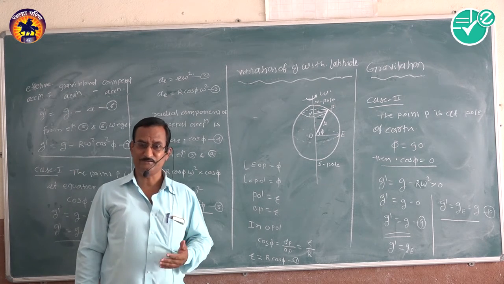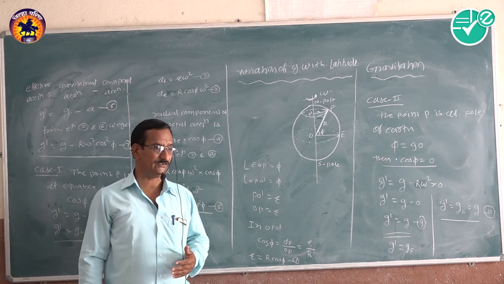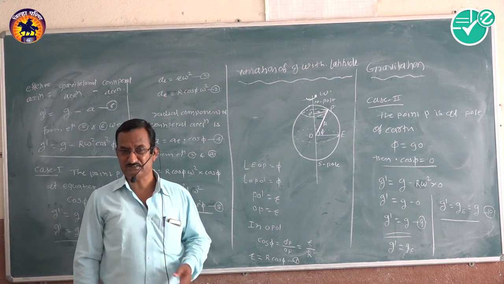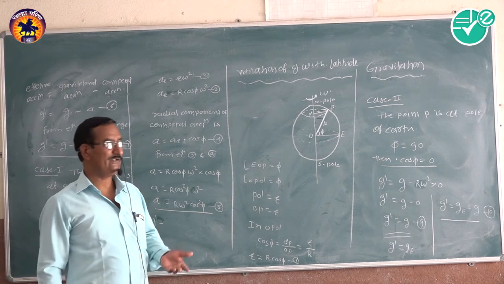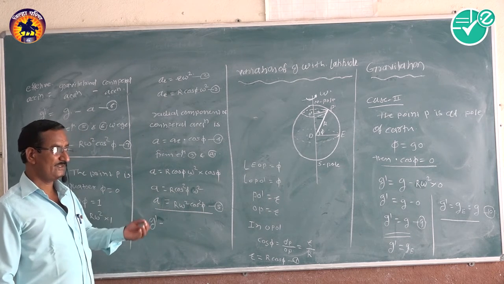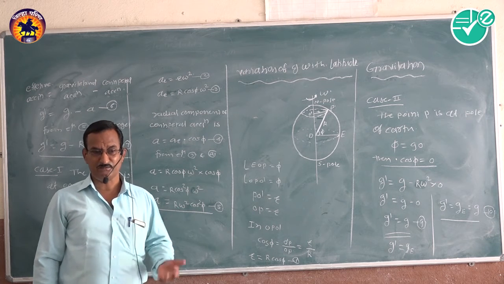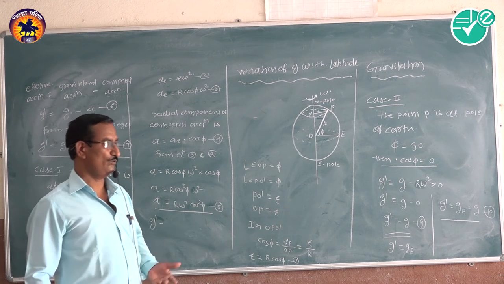Then we have to see the critical velocity at various points on the surface of the earth in terms of gravity, in terms of gravity at height h, and in terms of density rho.